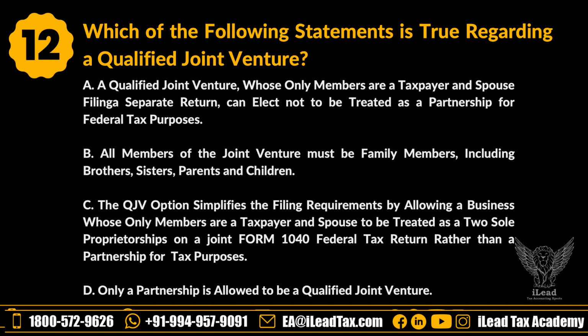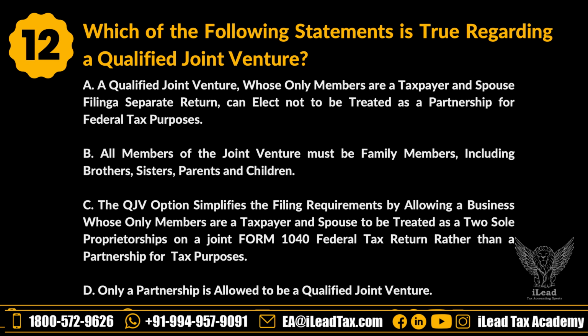B, all members of the joint venture must be family members, including brother, sister, parents, and children. C, the qualified joint venture option simplifies the filing requirement by allowing a business whose only members are a taxpayer and spouse to be treated as two sole proprietorships on a joint Form 1040 federal tax return rather than a partnership for tax purposes. D, only a partnership is allowed to be a qualified joint venture.